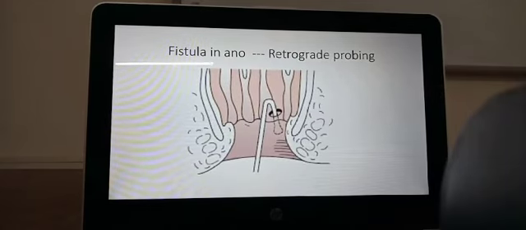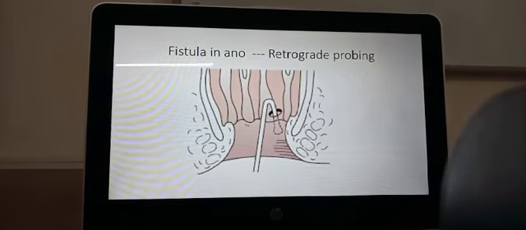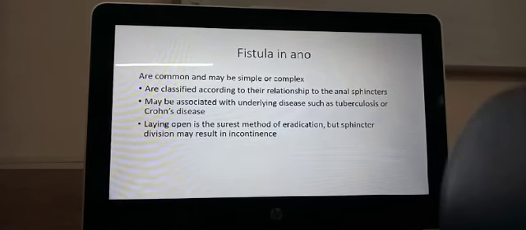Okay, so here is how we do the retrograde probing. Here is a retrograde probing of the fistula. You probe it from the inside of the anal canal, and there you can get it into the fistula, and then it will come out. That is the best way to do the probing.